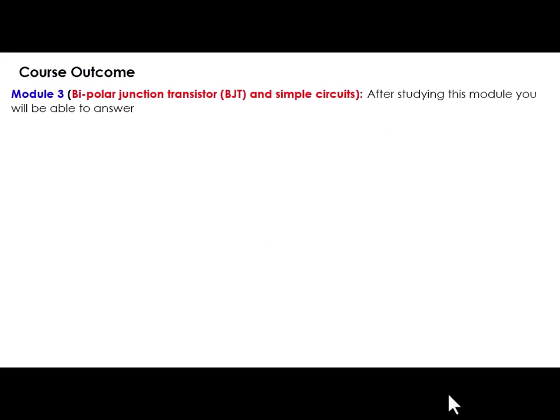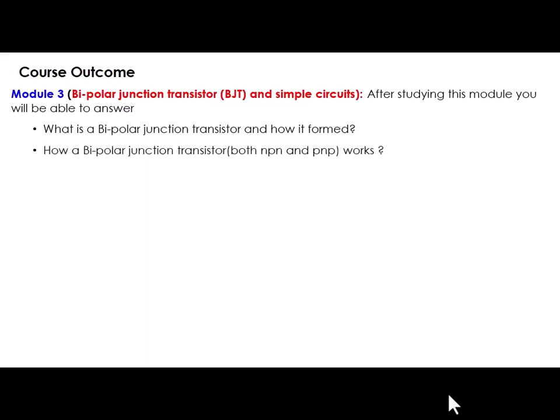After that, the outcomes of module number 3 are as following. That means after studying the module, you will be able to answer these following questions. What is a bipolar junction transistor and how is it formed? How to make a bipolar junction transistor, you will be able to answer. And after that, you will be able to answer how both PNP and NPN bipolar junction transistors work when you are supplying a potential, when you are biasing the bipolar junction transistor in various configurations, how they are working.